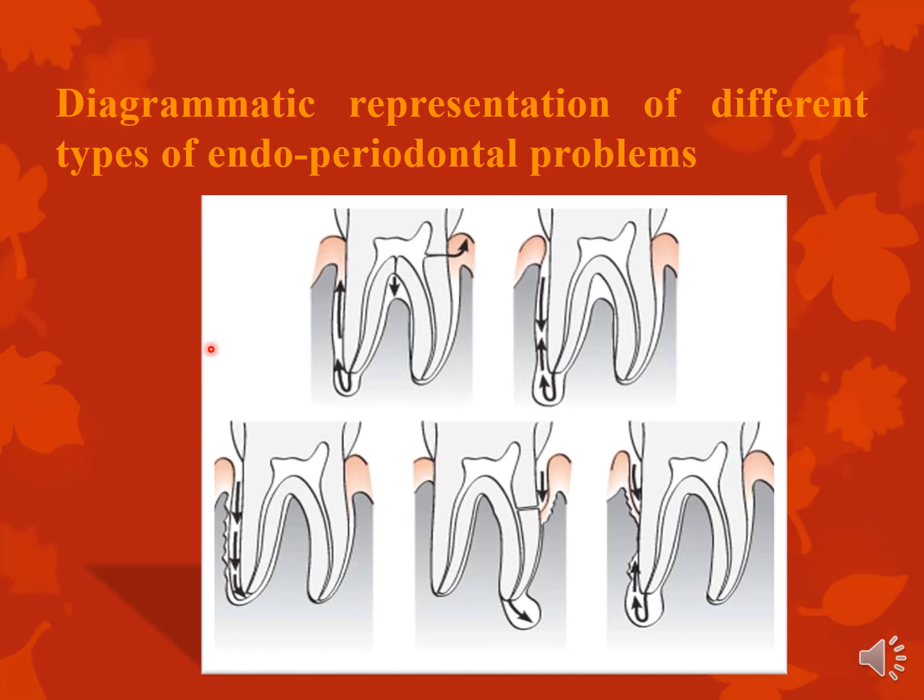So then this patient is on your radar, and initially you're just going to do endodontic treatment, but you're going to watch this patient for the next 6 months to see if any periodontal problems develop. Okay? Now the second situation is a primary periodontal lesion.